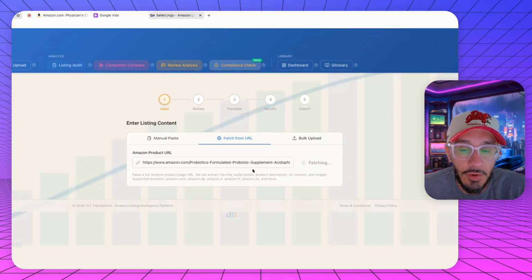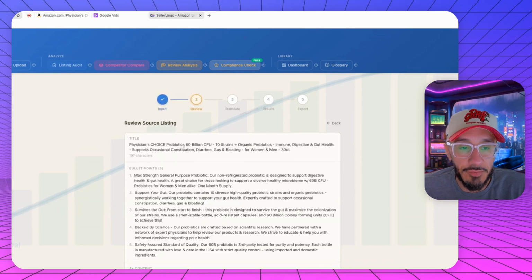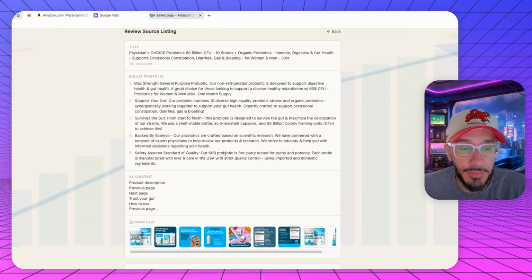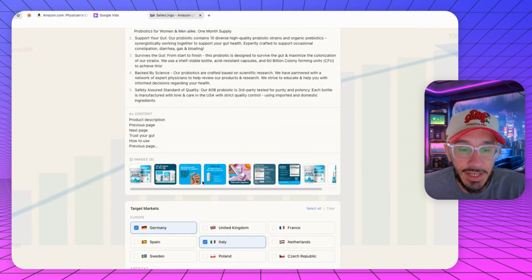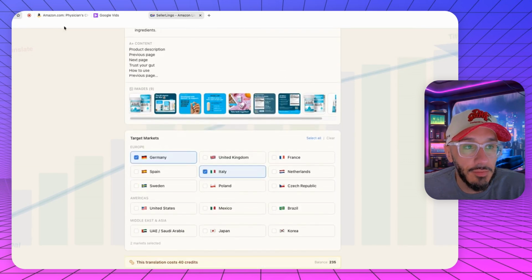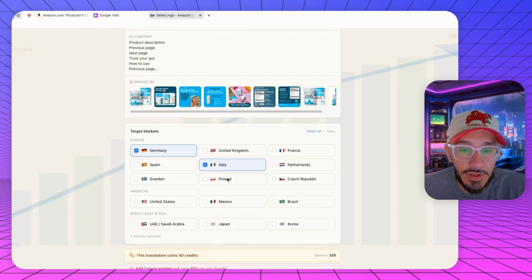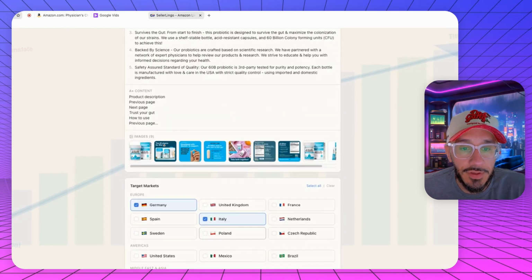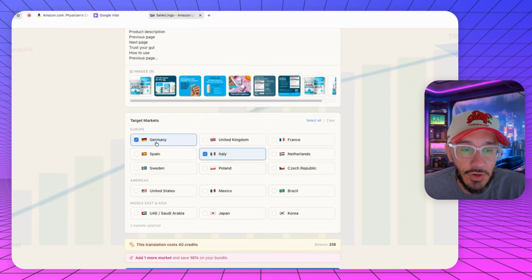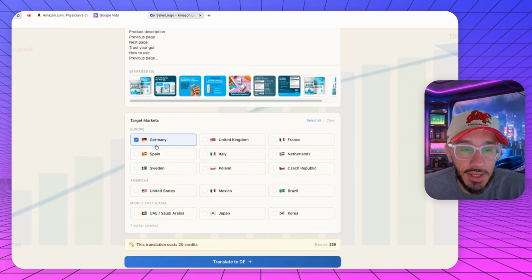Okay, so now we just pasted the URL over here and we're fetching it. This is going to bring in the title, the bullet points, A+ content, the images. Okay, so market. Interesting. Now I can select my target market. This is a US listing, and let's say, for example, I want to target Germany. I wouldn't do US because it's already in the US. But it's interesting, all the different marketplaces and translations you can do over here. So let's go with Germany.